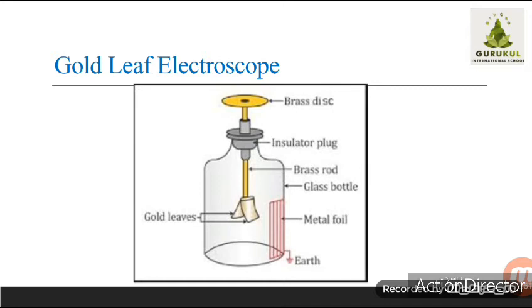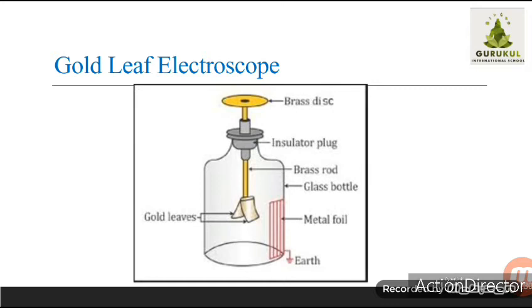Means whichever charge has been passed through that rod, it is of the same type, correct? As you can see in your textbook, suppose a glass rod which is positively charged touches the disc, then positive charge will pass through the rod and as a result both the gold leaves will have positive charge. And earlier we have learned that there is always repulsion between like charges, and therefore the gold leaves will move away from each other, correct?